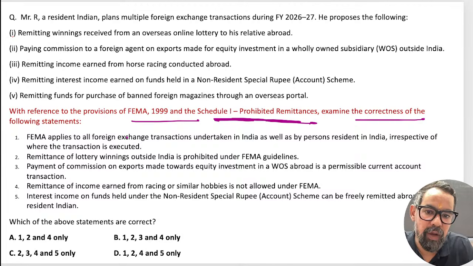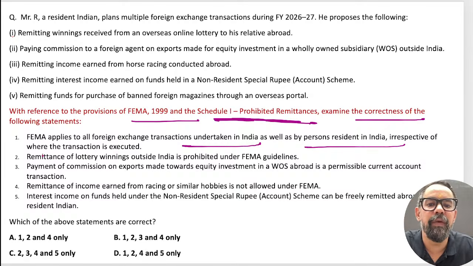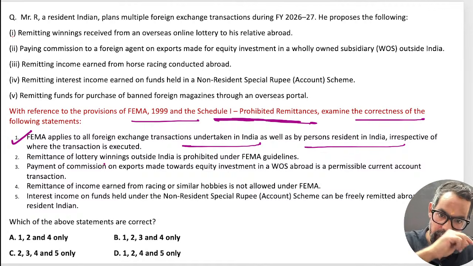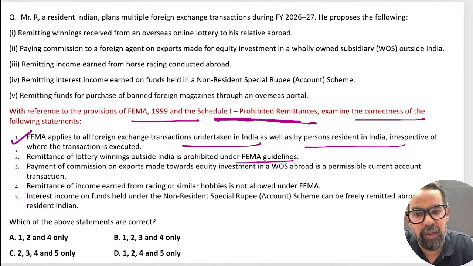FEMA applies to all foreign exchange transactions undertaken in India as well as persons resident in India, irrespective of where the transaction is executed. This is true. Remittances of lottery winnings outside India is prohibited under FEMA. So you cannot remit money for the lottery things and others, right?